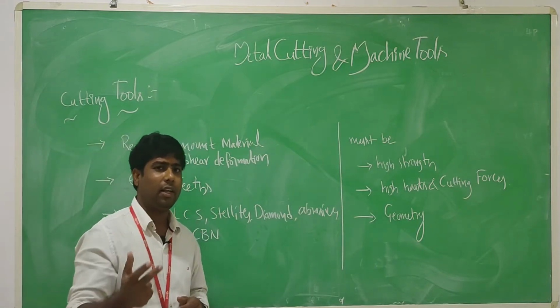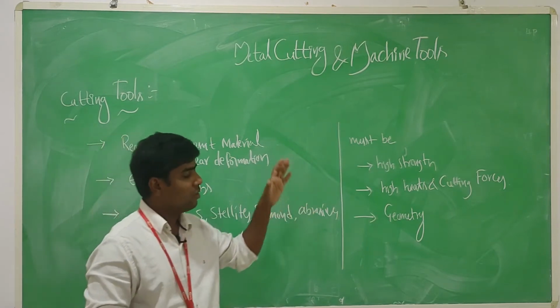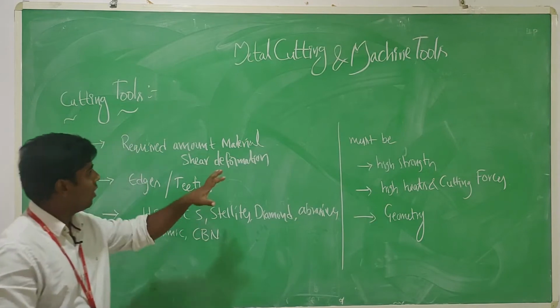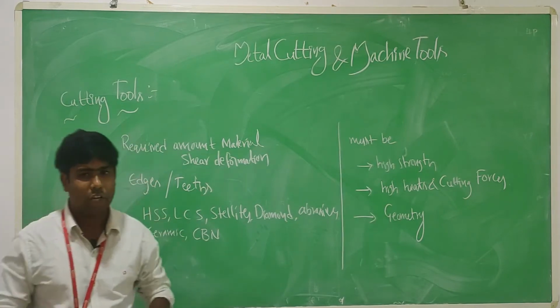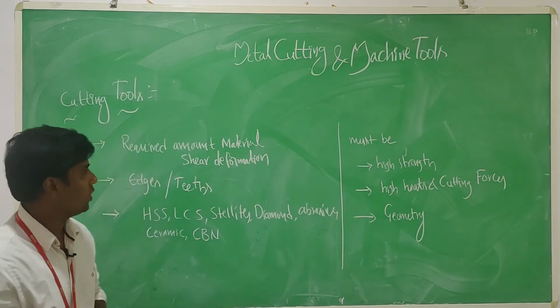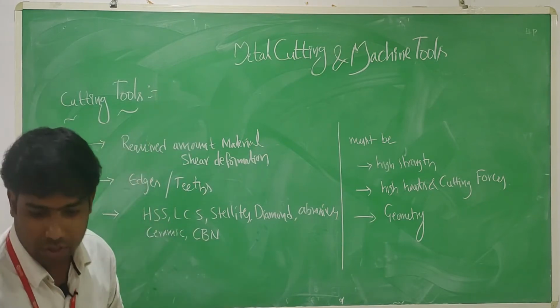So before selecting a cutting tool, you should maintain the proper geometry. These are some of the intro about what a cutting tool is.